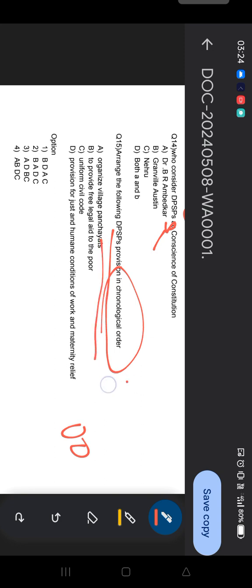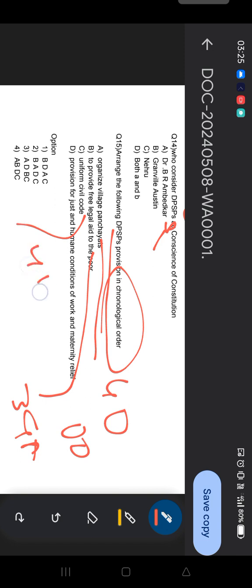Organize village panchayat, Article 40; free legal aid to the poor, Article 39A; uniform civil code, Article 44; provision for just and humane conditions of work and maternity relief, Article 42. So accordingly you can match here: B, A, D and C. So the answer is basically B, A, D and C, option 2 is the answer.